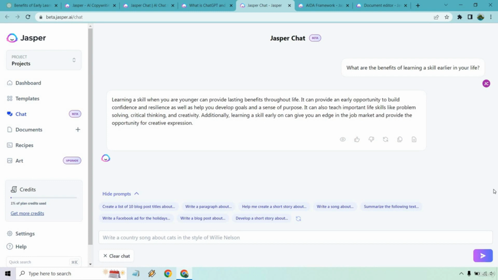Learning a skill when you're younger can provide lasting benefits throughout life. It can provide an early opportunity to build confidence and resilience, as well as help you develop goals and a sense of purpose. It can also teach important life skills like problem solving, critical thinking, and creativity. Additionally, learning a skill early on can give you an edge in the job market and provide the opportunity for creative expression. As always, fine content there. Nothing wrong with that. Pretty good.